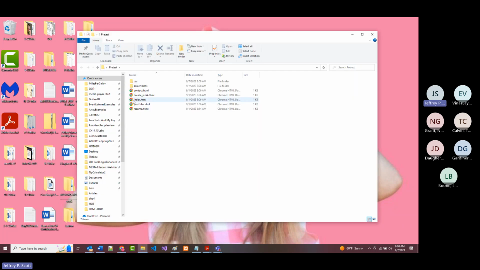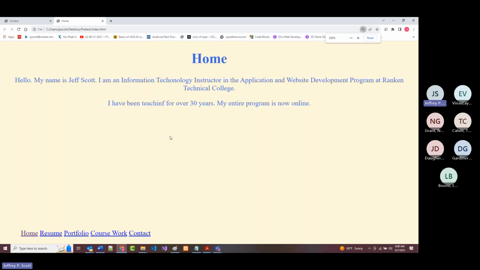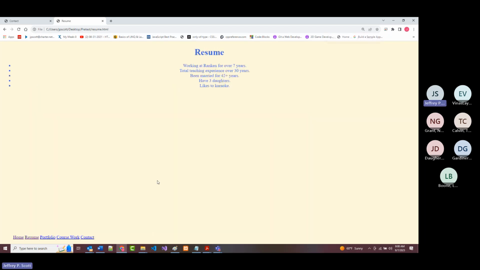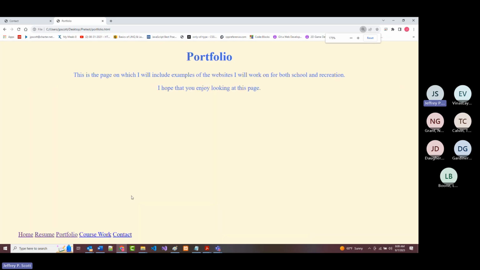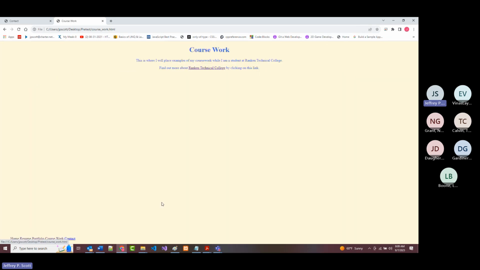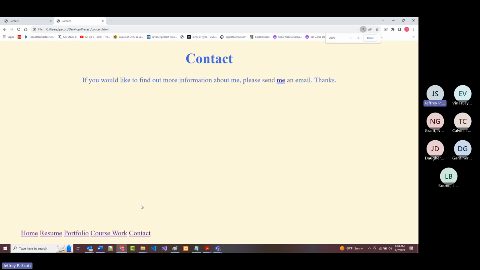So there's the pretest, and if I bring it up, there is the home page. There is the resume page. There is the portfolio page. There is the coursework page. And there is the contact page. So that's what it looks like right now.